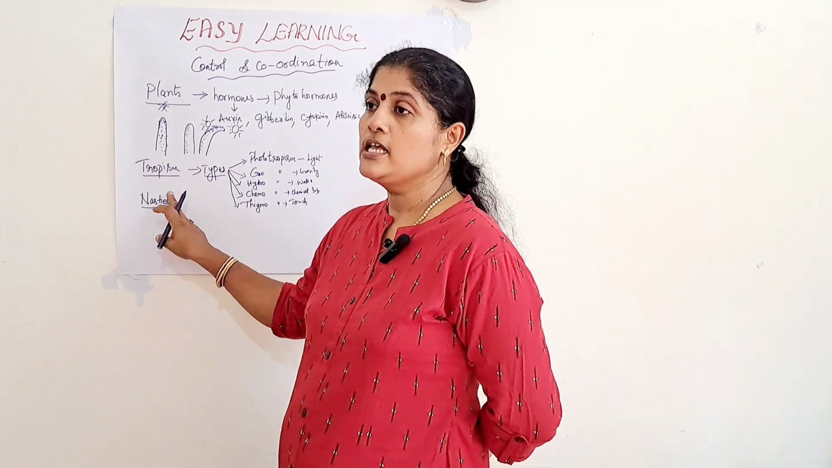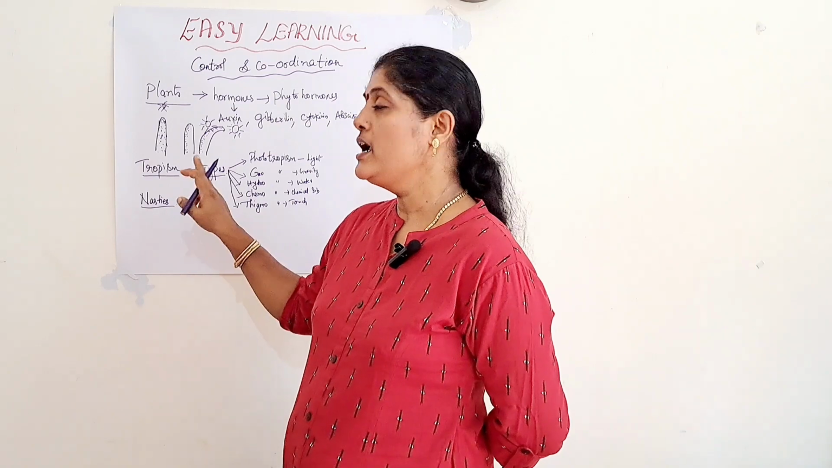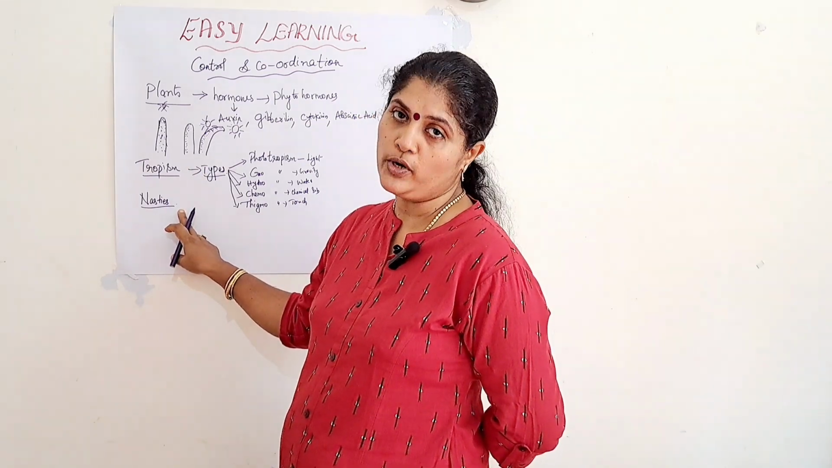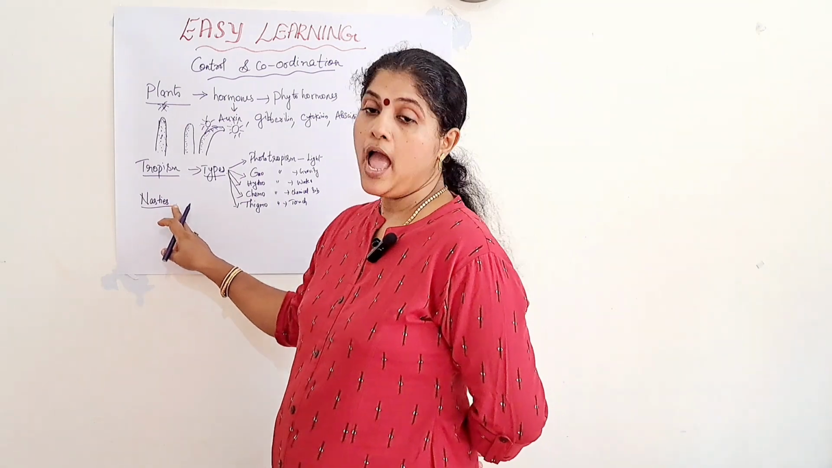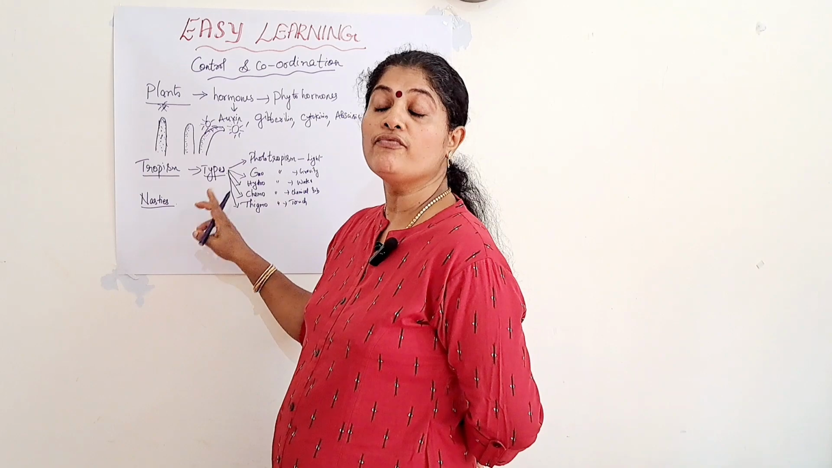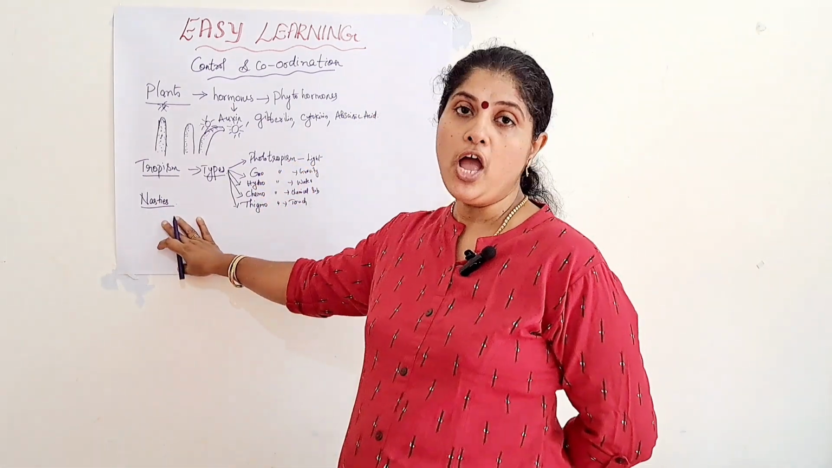So a simple example is the folding up of the leaf of the touch-me-not plant. The scientific name of the touch-me-not plant is Mimosa pudica. Another example is the opening and closing of the dandelion and moonflower. So these are the two examples for nasties.